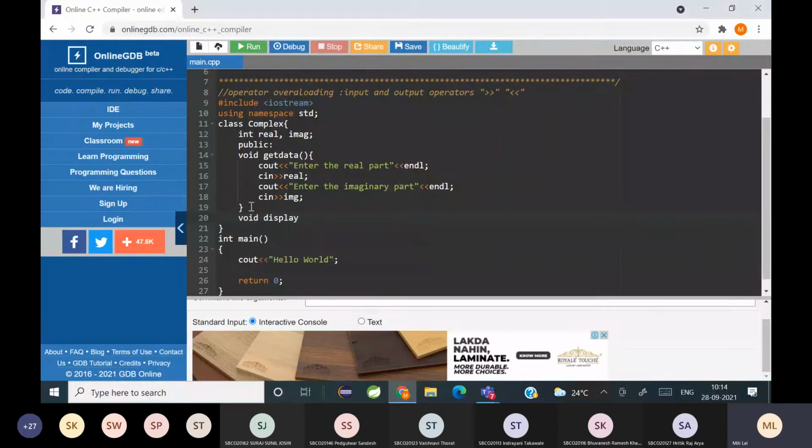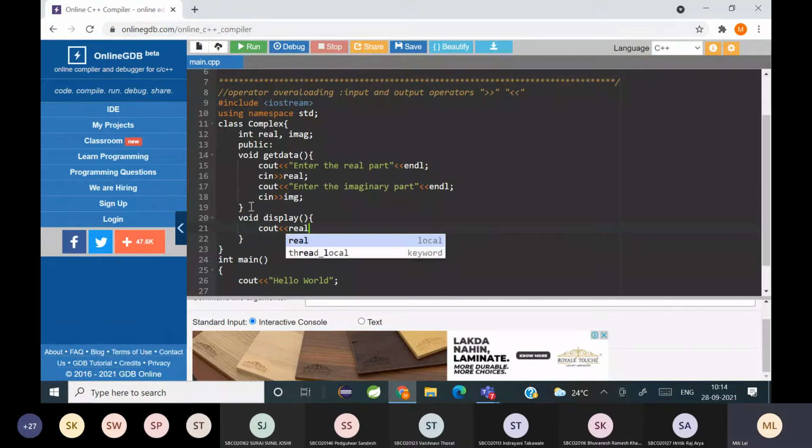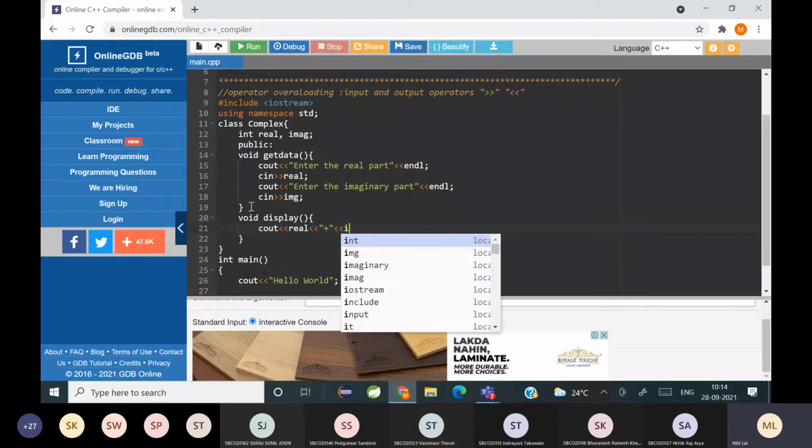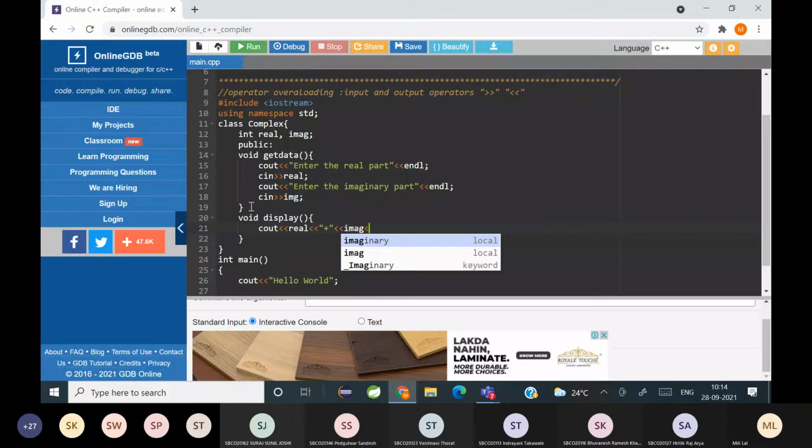And void display, cout. First we print the real, then we print the plus, then the imaginary, then the i.